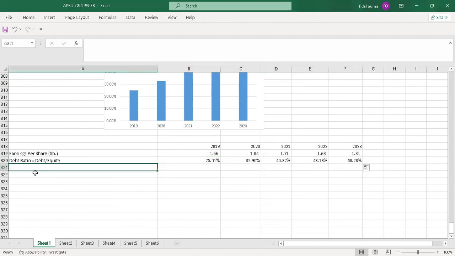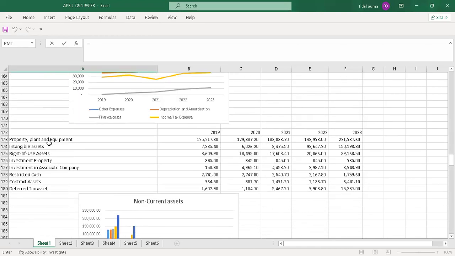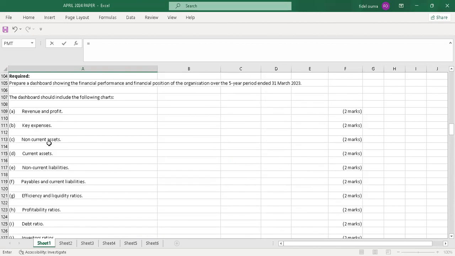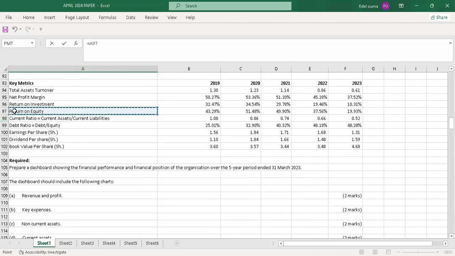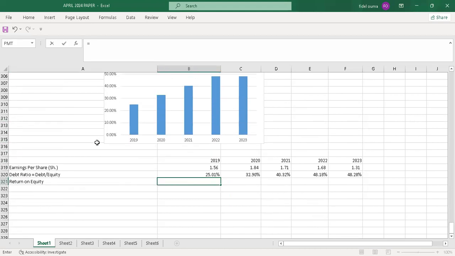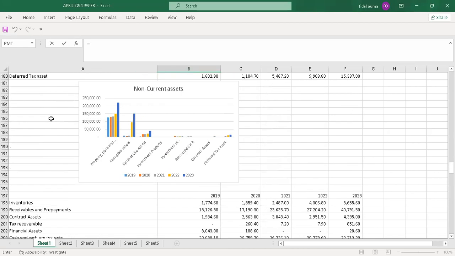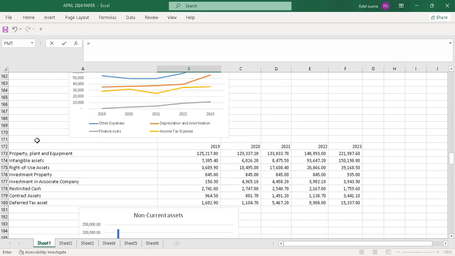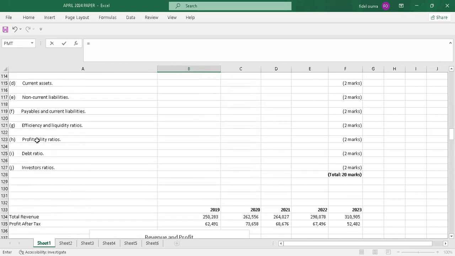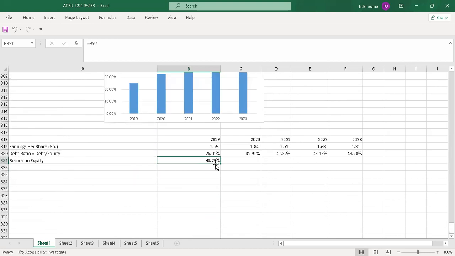Then was there return on equity? We saw return on equity somewhere, and there are only 3. Return on equity. So the return on equity, I'll pick this. Let's see, so I'll just pick it. And I drag.